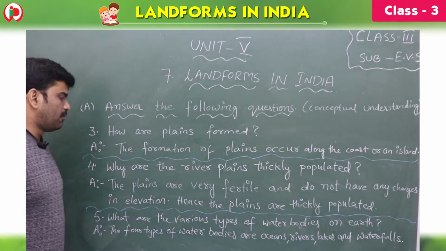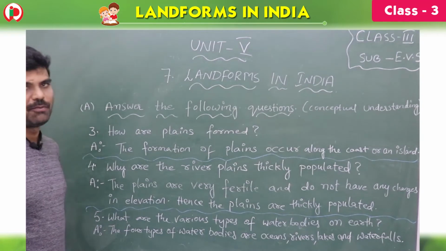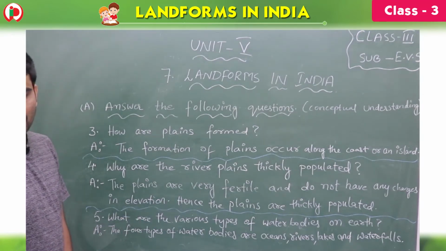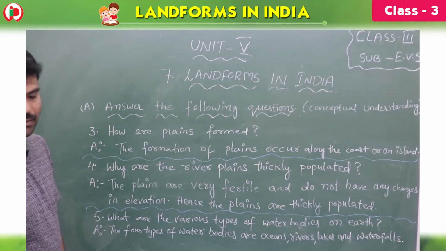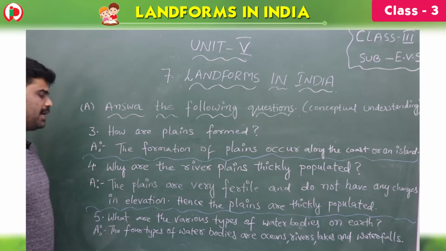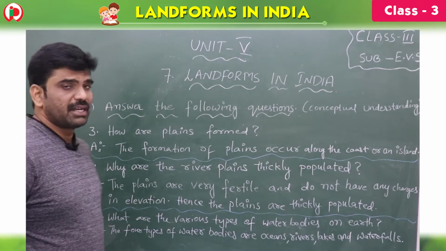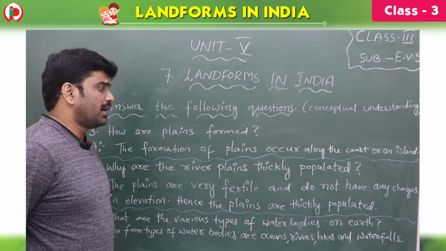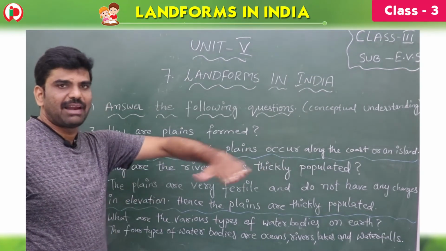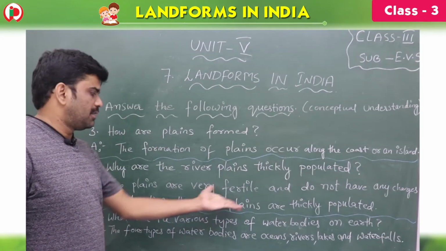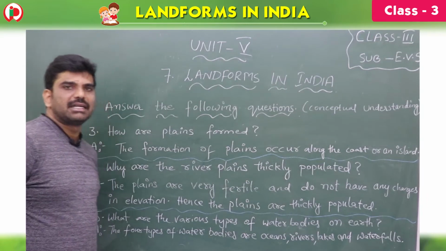Next question, why are the river plains thickly populated? Here see children, the plains are very fertile. Fertile means it is fit for agriculture and we can do farming. The plains are also flat, children. That is the reason the plains are thickly populated.